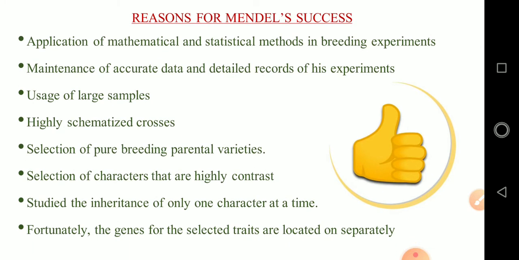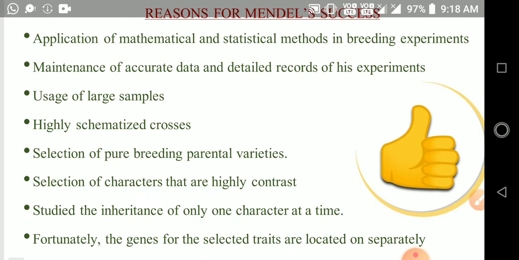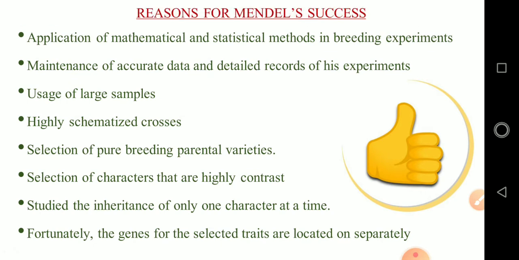Now the next one, Mendel was successful. Why? What is the reason? Because of 5 important reasons. One is he applied mathematics and statistical method to biology and laws of probability to his experiments. Based on mathematics and statistical method, he recorded his experimental results.